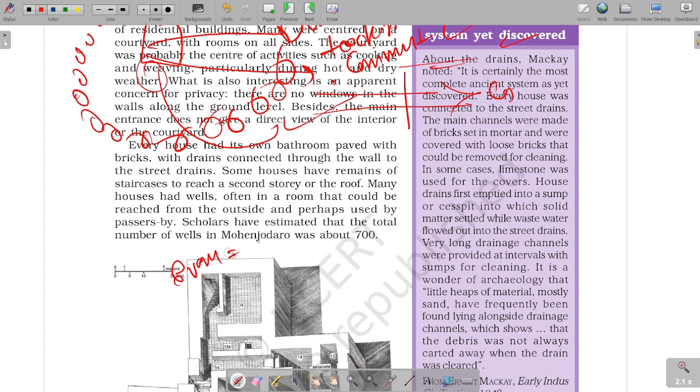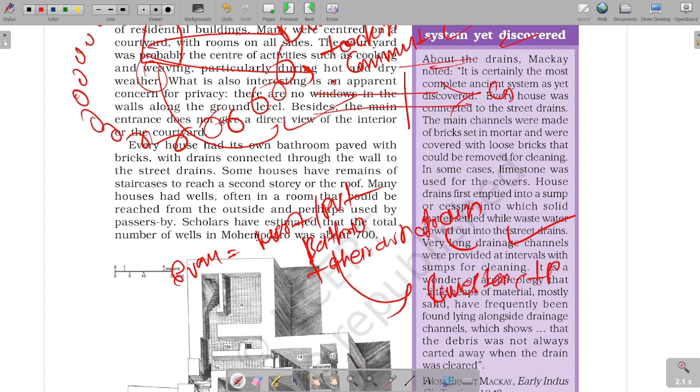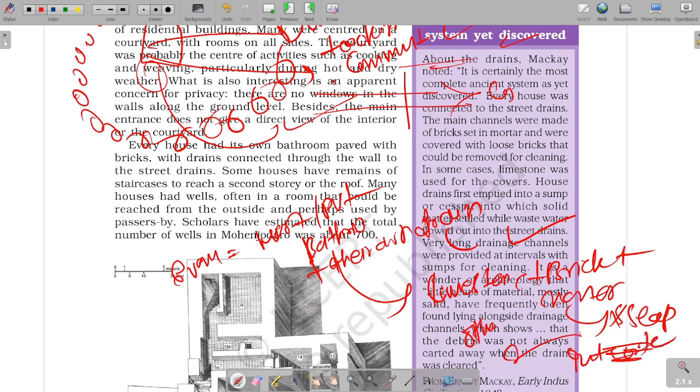Every house had washrooms or private bathrooms plus their own drains, which were cleaned regularly, and the drains were covered with limestone, brick and mortar so they would not seep into the soil and not mix with other water. So these were made watertight drains.